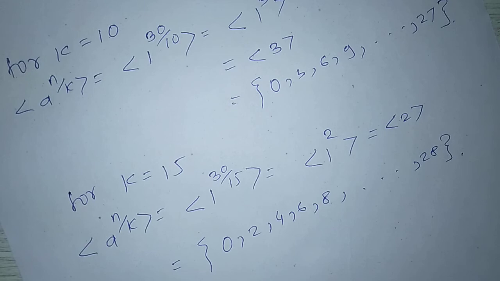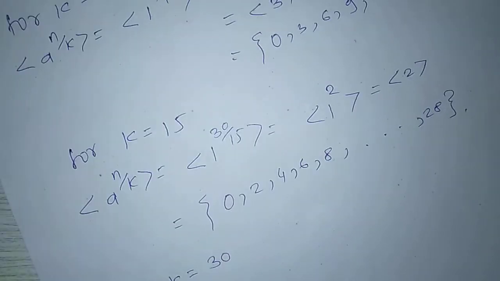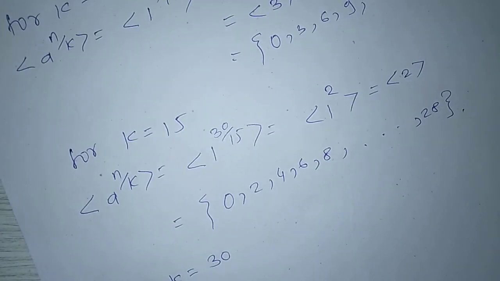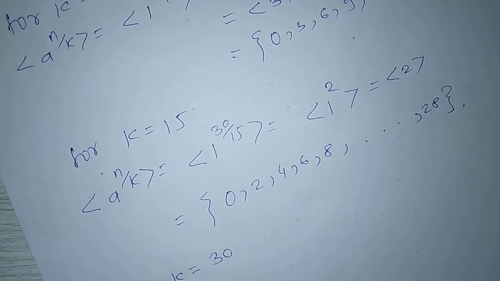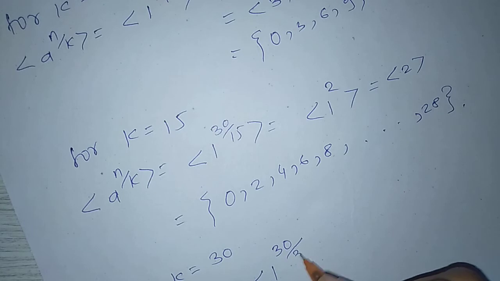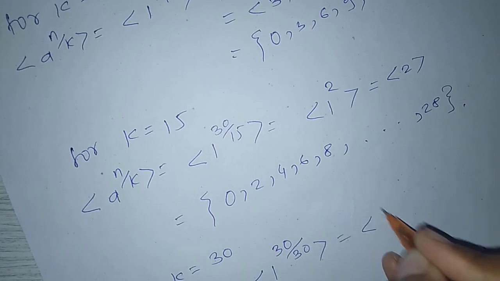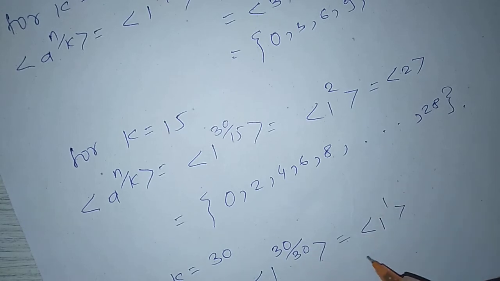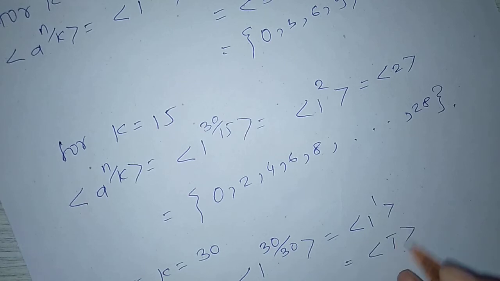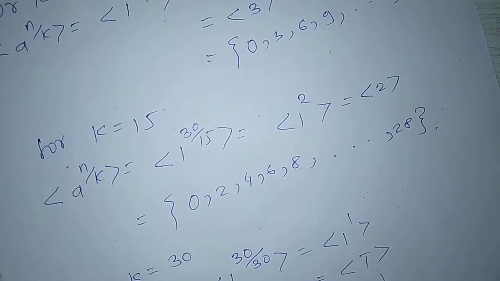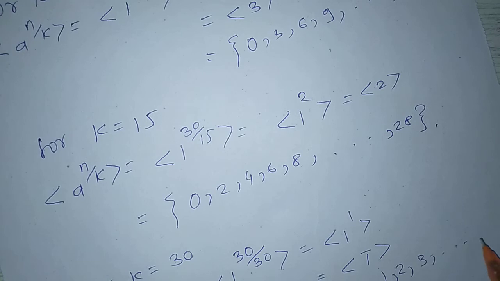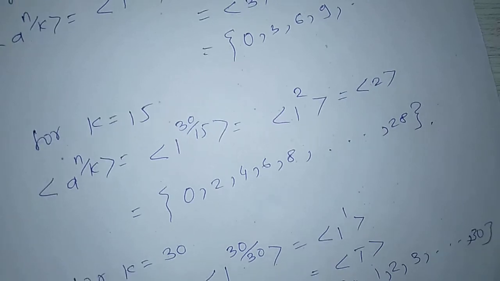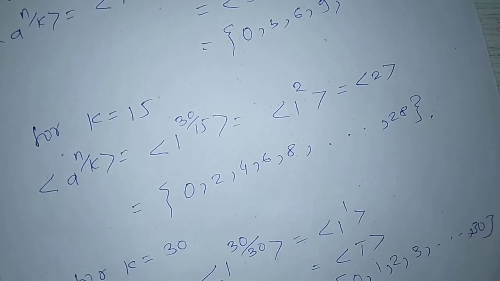Now for k equal to 30, we get the set generated by a raised to n upon k equal to the set generated by 1 raised to 30 upon 30, equal to 1 raised to 1, which is equal to 1 bar. This is nothing but {0, 1, 2, 3 up to 30}, which is equal to Z30.